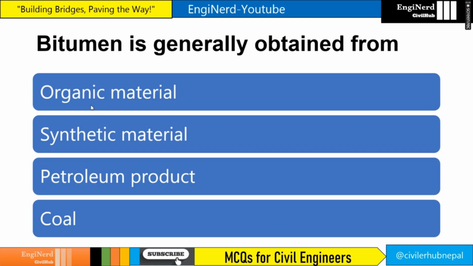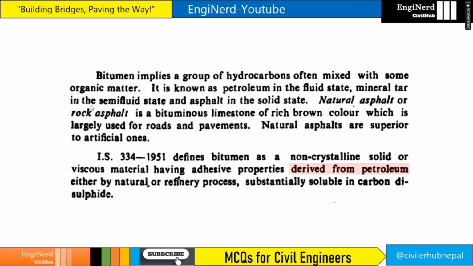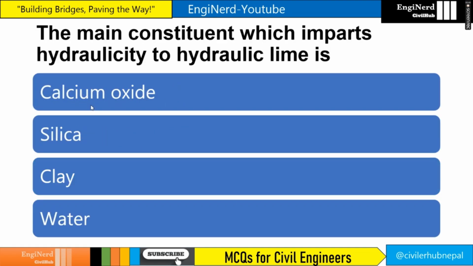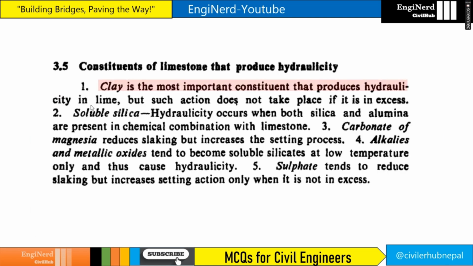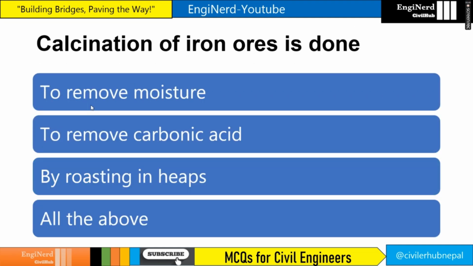Bitumen is generally obtained from petroleum products, right? Bitumen is derived from petroleum products. The main constituent which imparts hydraulicity to a hydraulic lime is clay. Clay is the most important constituent that produces hydraulicity in lime, right?